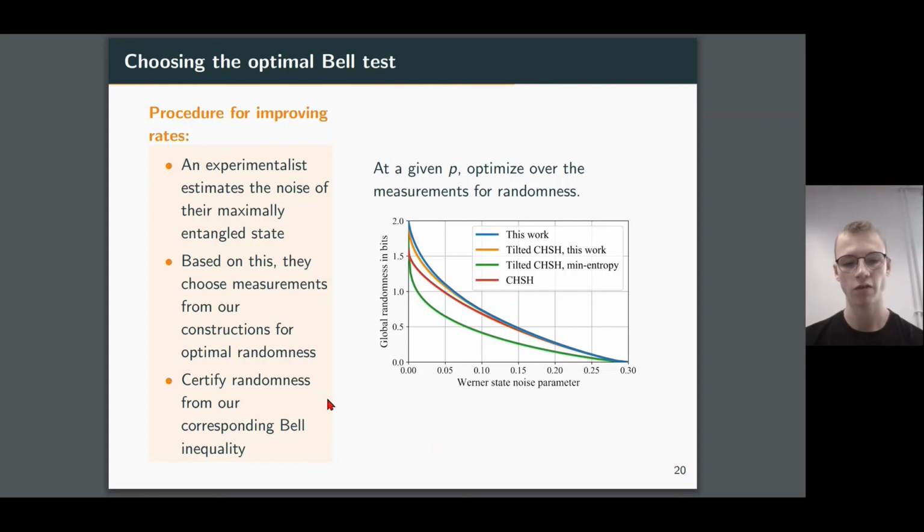And what they can then do is certify their randomness using this Bell inequality, and they will see that they will always do just as well, if not better, than what they would get with the CHSH inequality down here. So they will be able to sit along this blue curve here and see an improvement in their rates. And although you might think the improvement is quite small in higher noise regimes, these device-independent experiments are typically very difficult. And they take a large number of rounds to generate any randomness expansion. So hence, any small improvement can still go a long way in getting a boost in the rates.